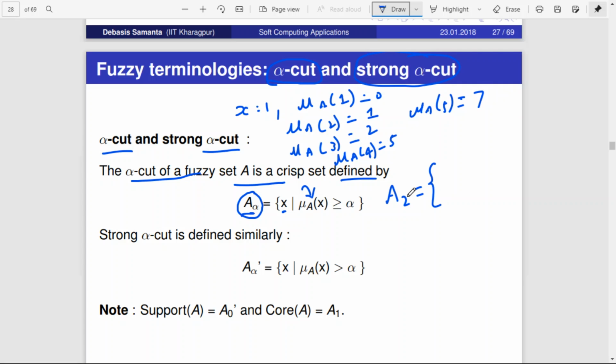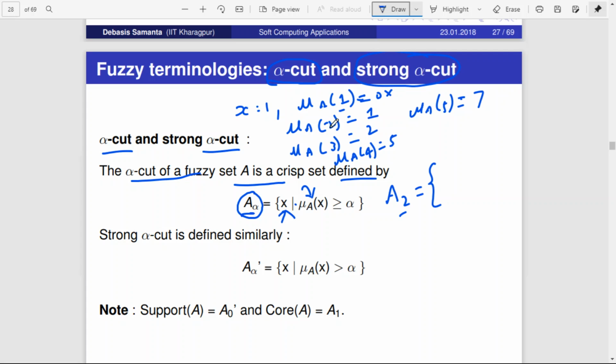So A alpha means it will take only those x which produce a membership function value greater than or equal to alpha. A2 means only those values producing a membership value greater than or equal to 2. In this example, x1 is not greater than or equal to 2, so we cannot take it.